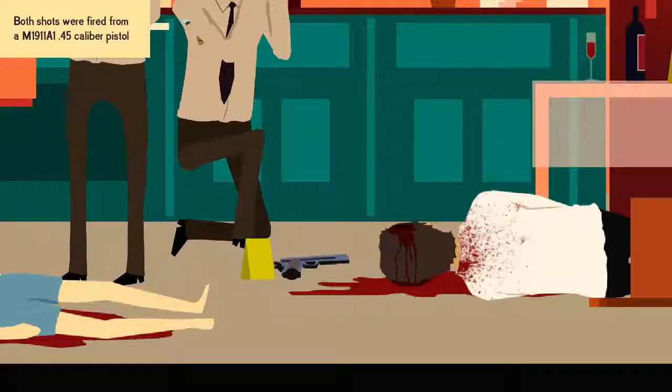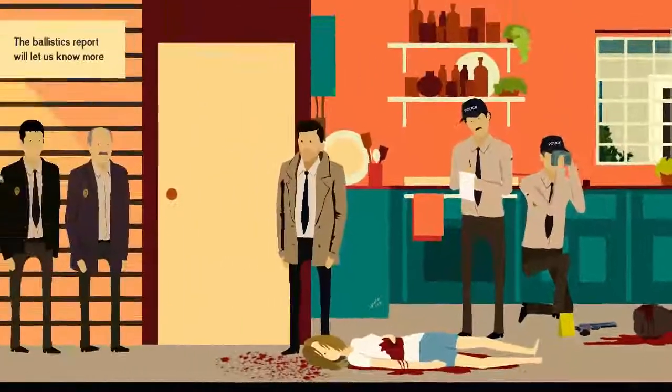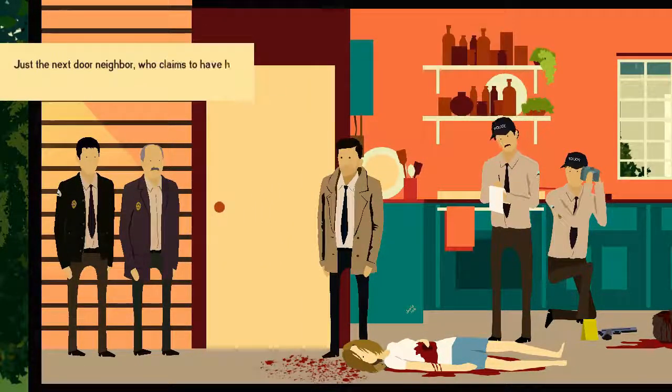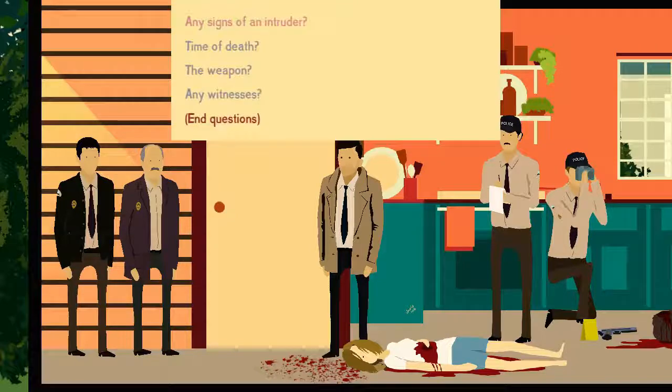Both shots were fired from an M1911A1 .45 caliber pistol. The ballistics report will let us know more. Eyewitnesses? This is the next door neighbor who claims to have heard a single gunshot. We can interview him shortly.